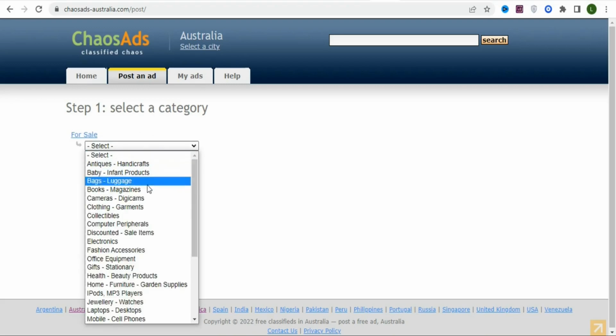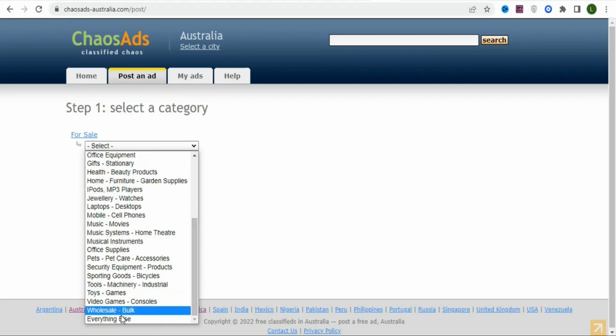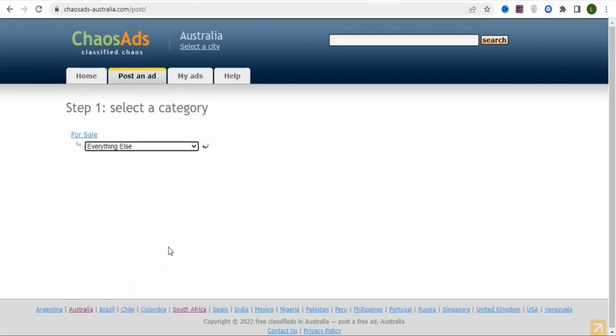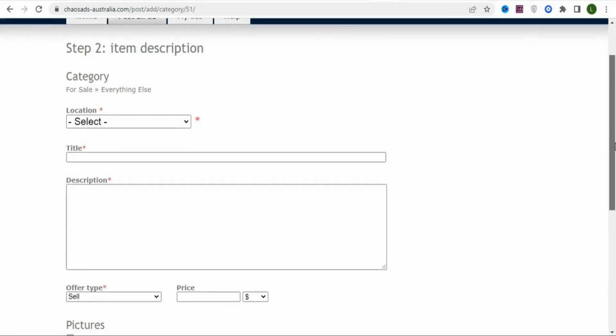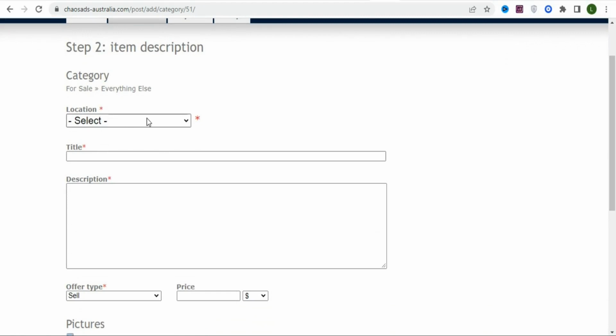So you can see a whole lot of different items that you can post here. Just scroll down and then select everything else. Once you select that, just click on next so that you can enter the details of your ad. Once you click on next, the next thing is that you are going to select your location.